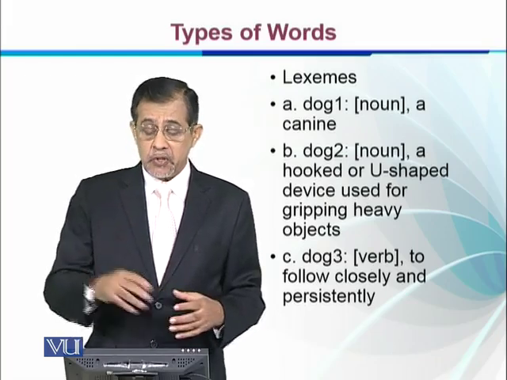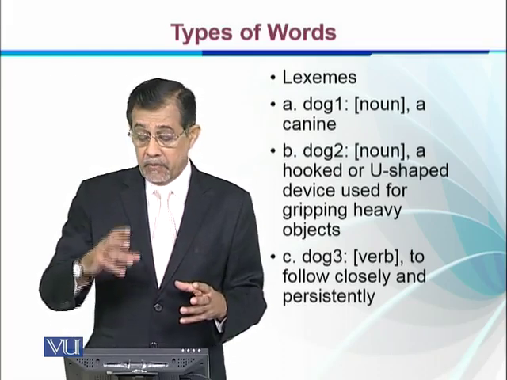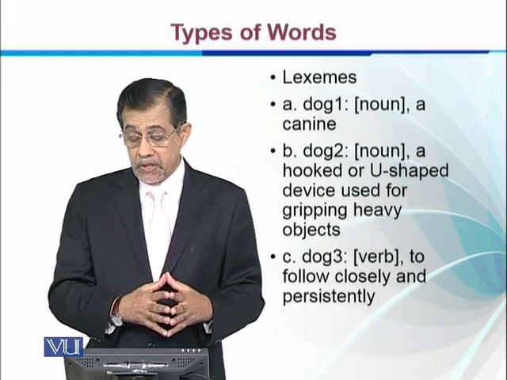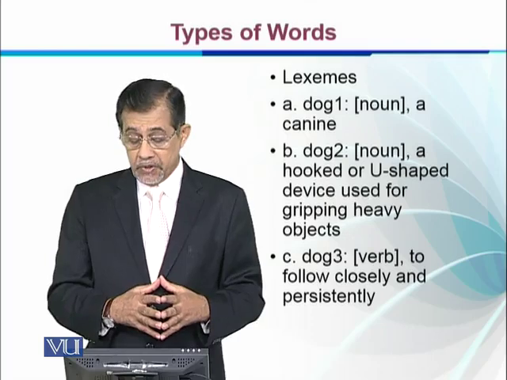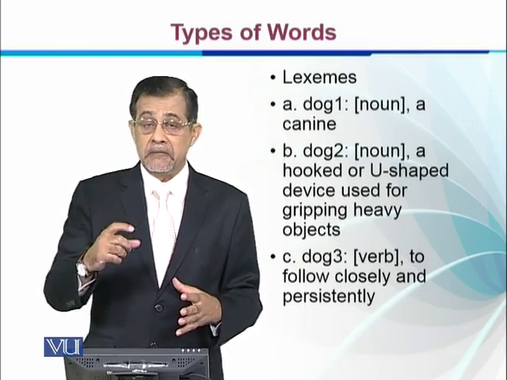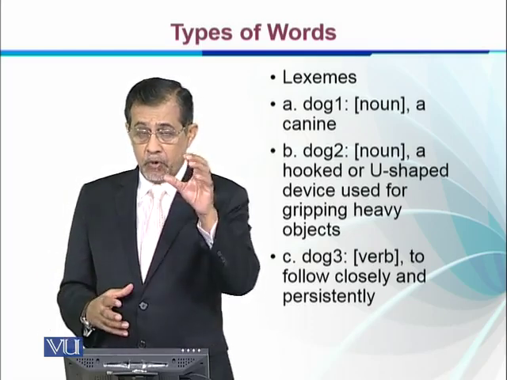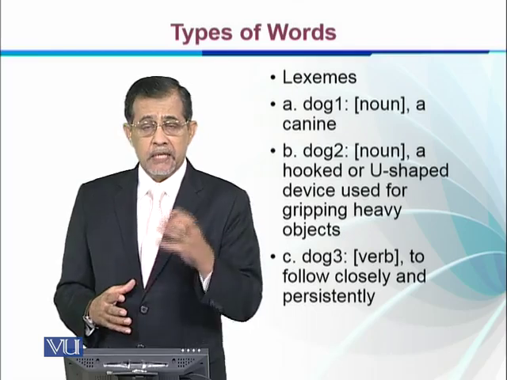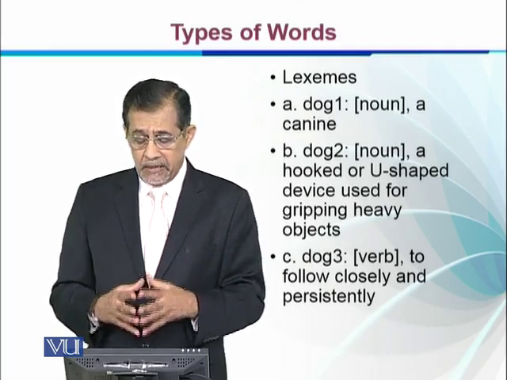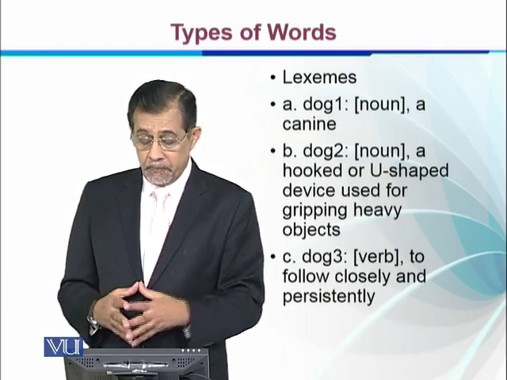If we look at these three words, or three tokens of the same word, we find that the words have different meanings in different sentences. They are used differently, though phonologically they are the same, they have the same sound, right? But they have different meanings. Semantically they are different from the others.